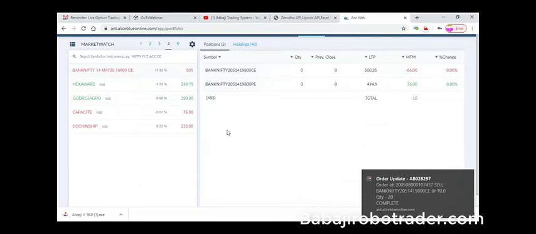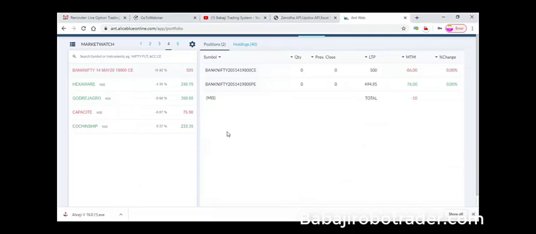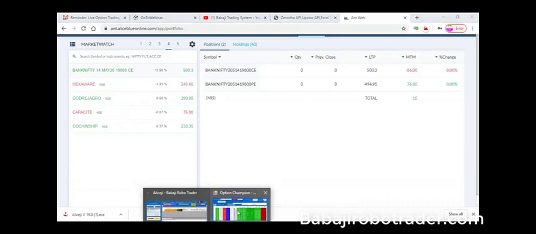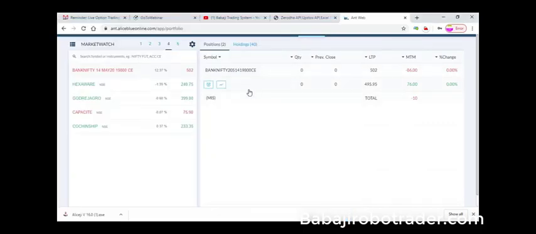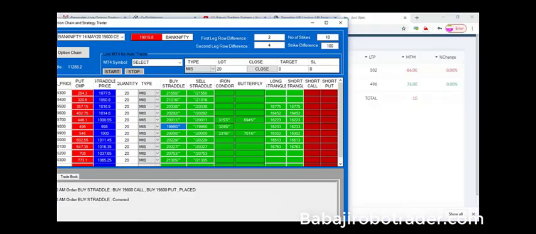Because when you're going for a normal buy sell, that will take hardly about 30 seconds or a minute to make the strategy. But when you are going for this Option Champion, within a press of the button, all the strikes are taken instantaneously. Okay, so next I go for a sell straddle. The first, the buy straddle, is where we are buying the 2 strikes, both the 19,800 call and the 19,800 put. We are buying at the same time.